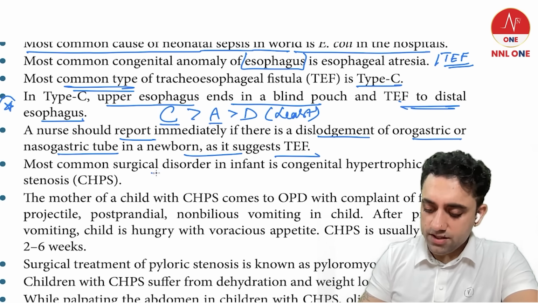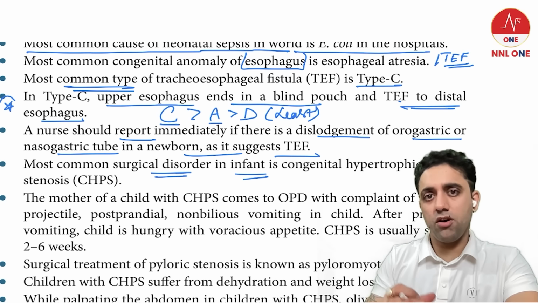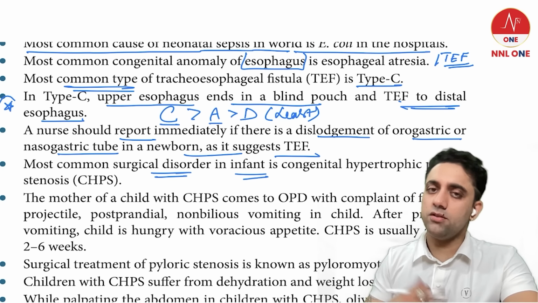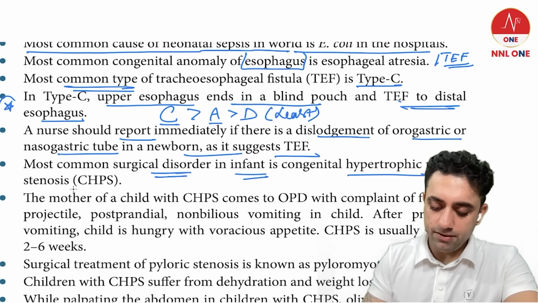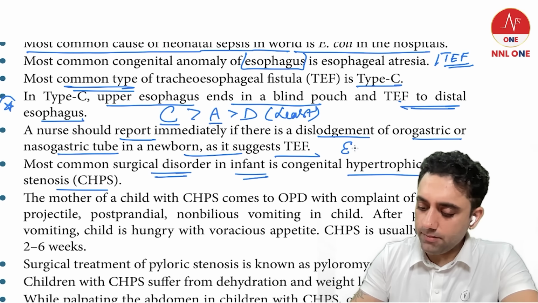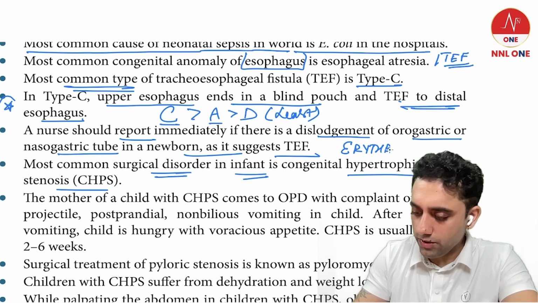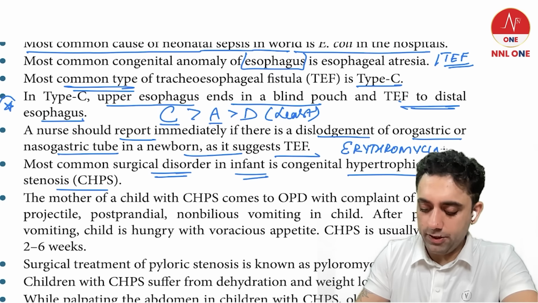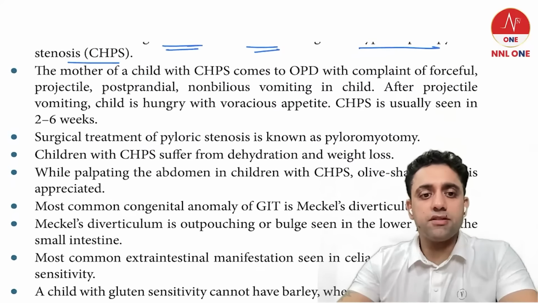Which is the most common surgical disorder in an infant? Newborn baby surgical problem, stomach problem, CHPS, congenital hypertrophic pyloric stenosis. Mother would have taken which drug during pregnancy? If the mother has taken erythromycin during pregnancy, the baby can land up with CHPS. How will the patient present with CHPS?